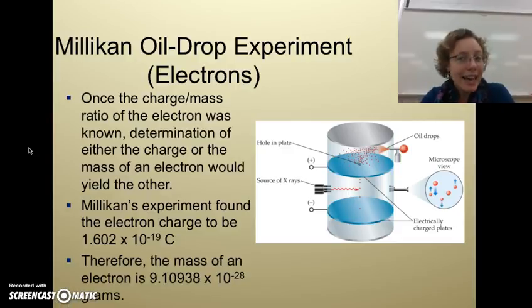Really, really, really tiny number, but 9.10938. Notice all those significant digits, they actually know it to that precise measurement. Times 10 to the negative 28th grams is how big an electron is, or how heavy it is.